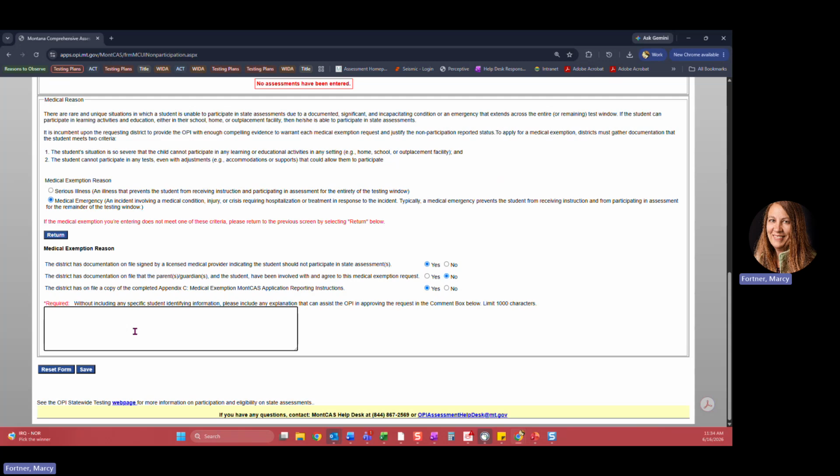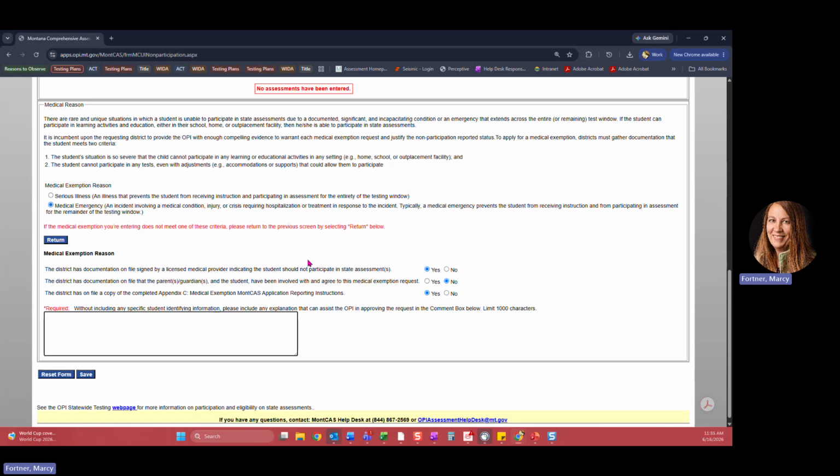In this box, STCs can enter information about the student's condition that will help the OPI make an informed decision on approval of the request. Note, you should not put student information in that box, only an explanation, and including as much information as possible to help OPI understand the reason for the request is very helpful.